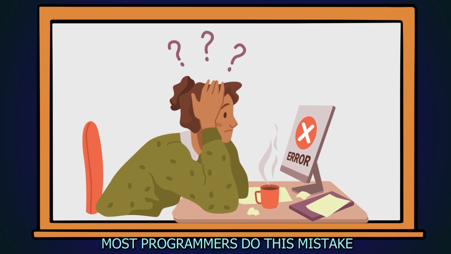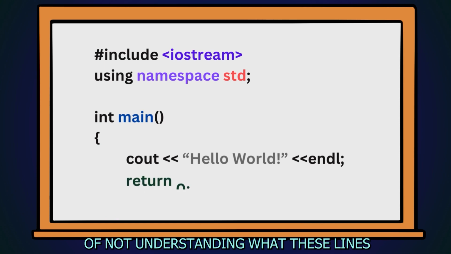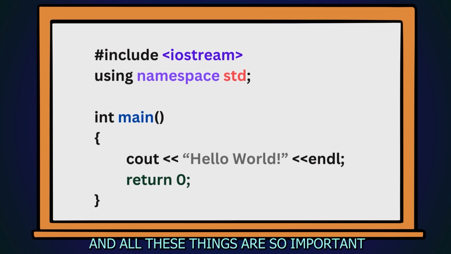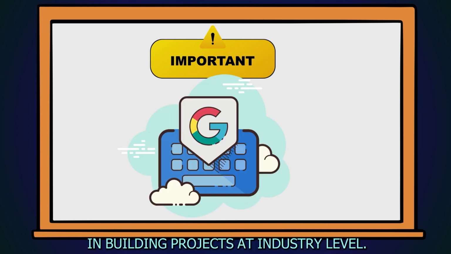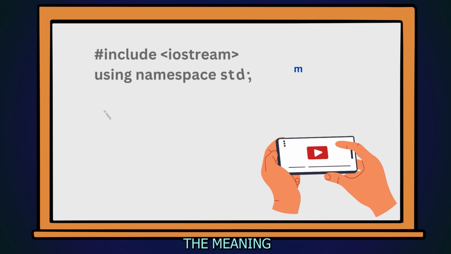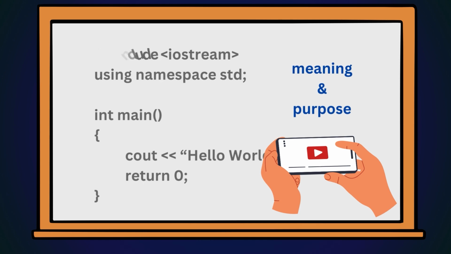Most programmers make the mistake of not understanding what these lines are actually doing. And all of these things are so important in building projects at industry level. Watch this entire video to understand the meaning and purpose of all these lines of code.